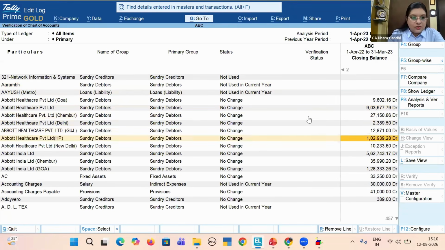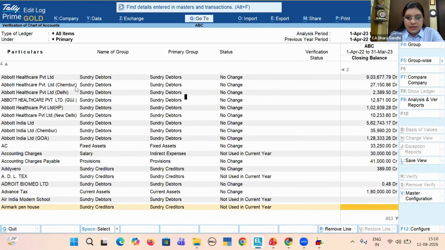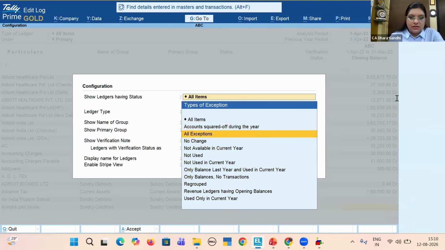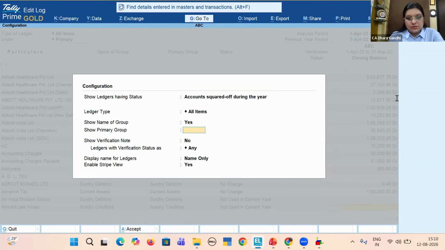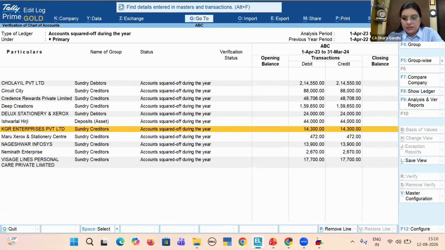Now, if you want to see any specific ledger, you can see it from your show ledger. The entire detail of the ledger will be reflected here. You want to do any specific configuration? You want to see accounts squared off during the year? You will be able to see all these accounts squared off during the year.